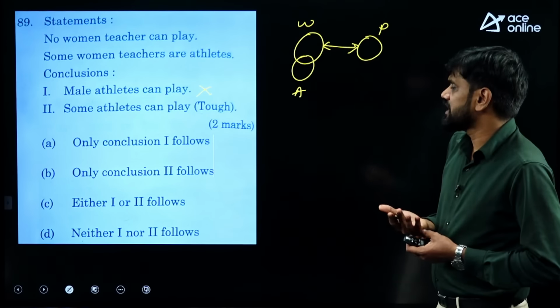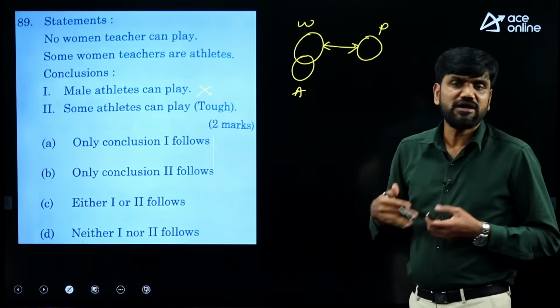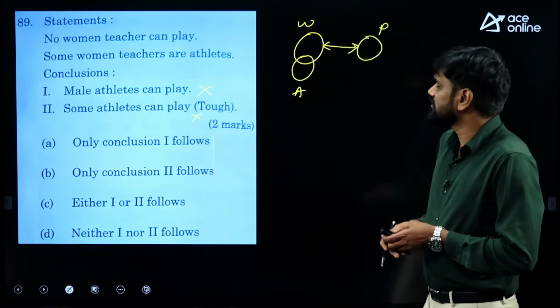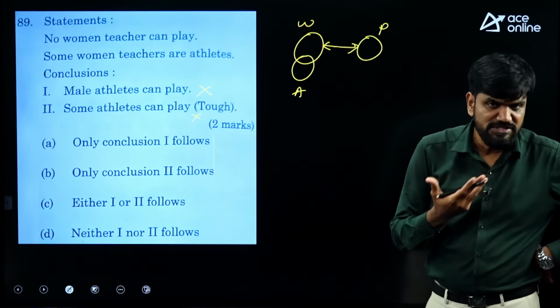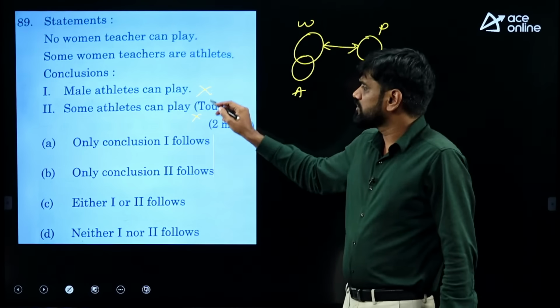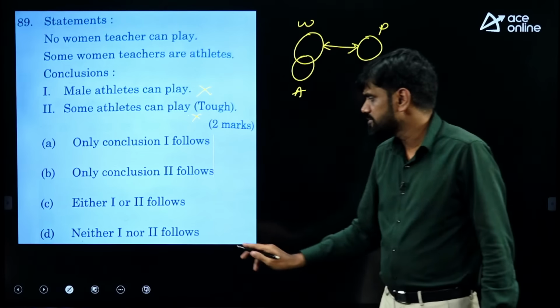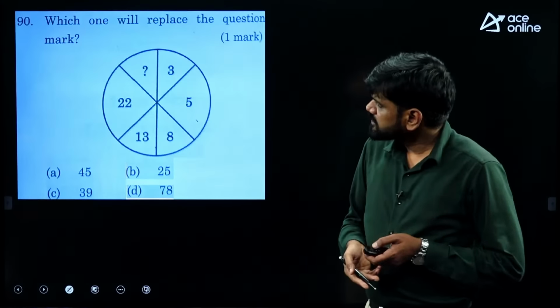Second one, some athletes can play. Some athletes can play is not valid in the basic diagram, so it need not be valid in the alternate. If a particular conclusion is not valid in the basic diagram, testing for the alternate diagram is not needed. So here both are not valid and they are not forming any complementary pair. Hence my answer has to be what? Neither 1 nor 2.